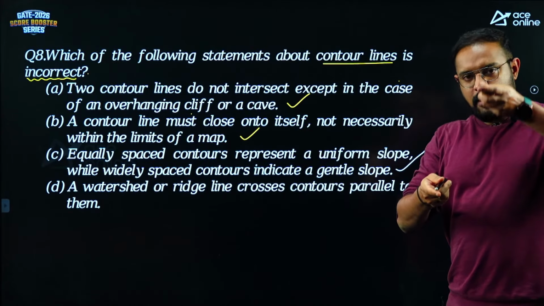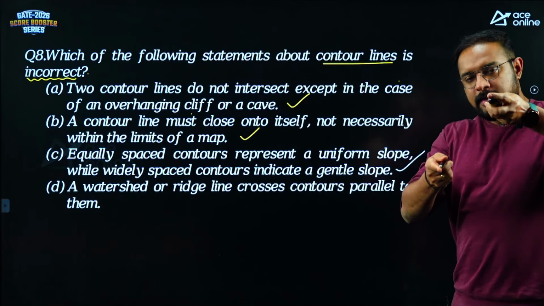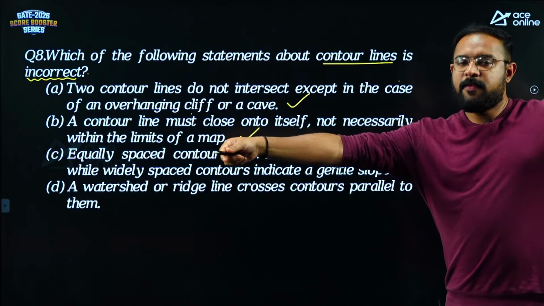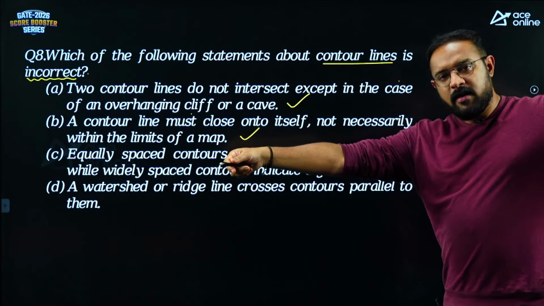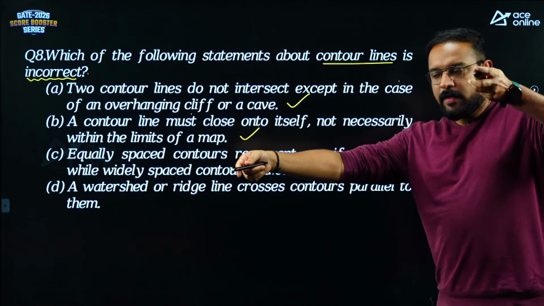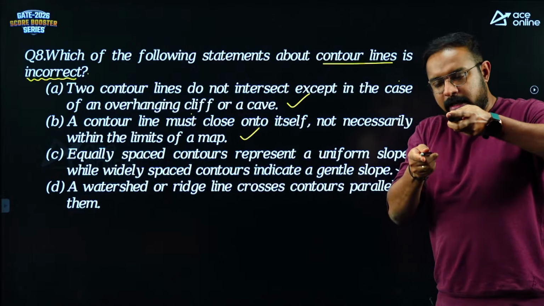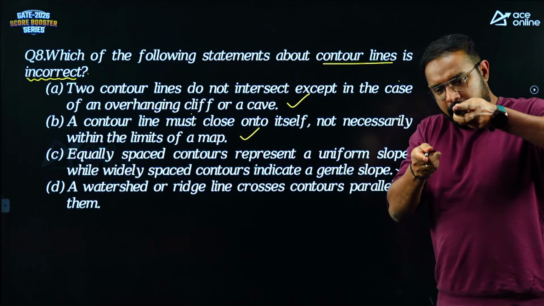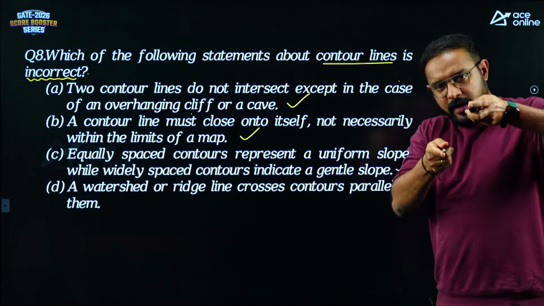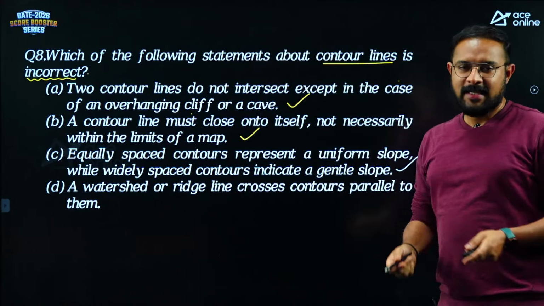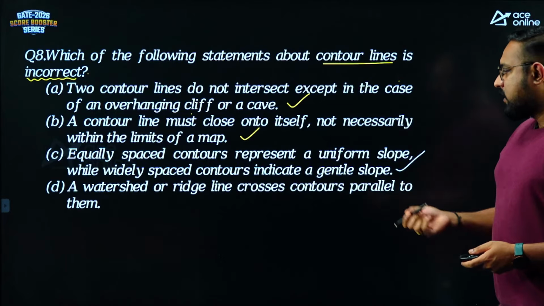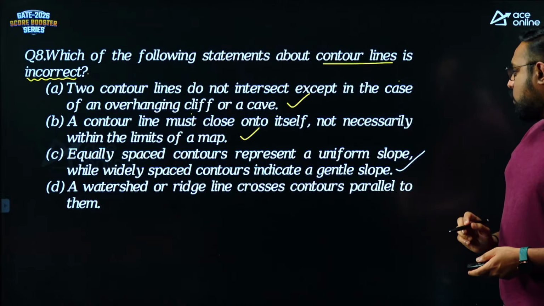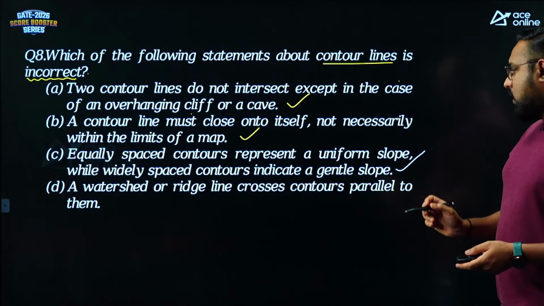Two different elevations, a 100-meter contour and let's say a 90-meter contour. They are very, very far apart, which means it is a very gentle slope. If the distance between this 100 and 90-meter contour is very small, that means two different elevations are very, very close, so it's a steep slope. Understand? Watershed or ridge line crosses contours parallel to them.